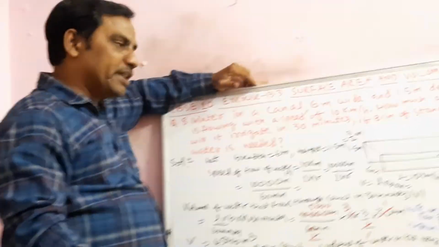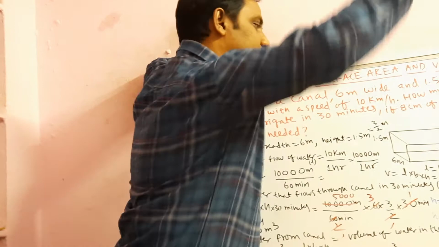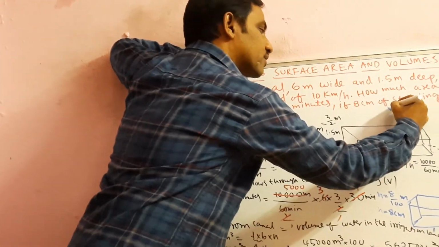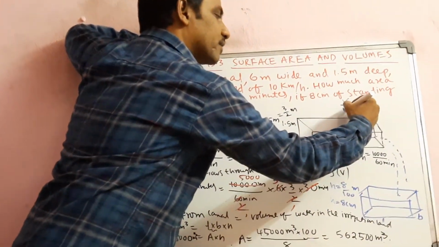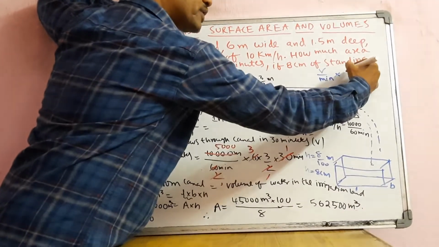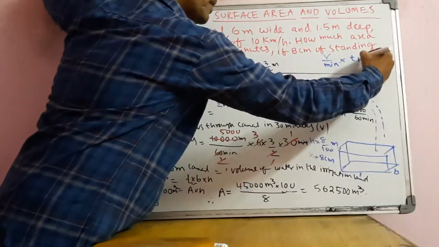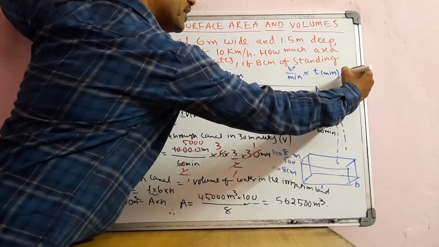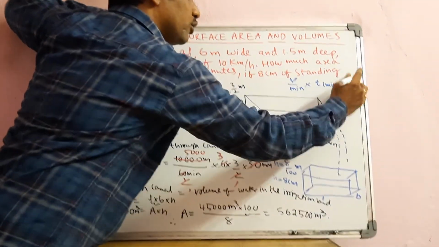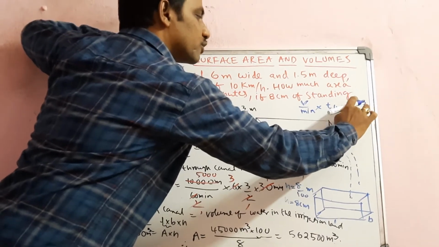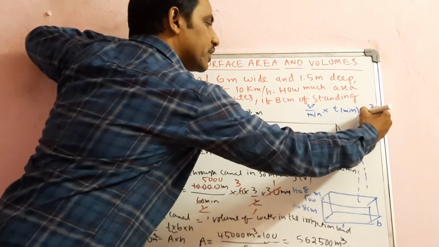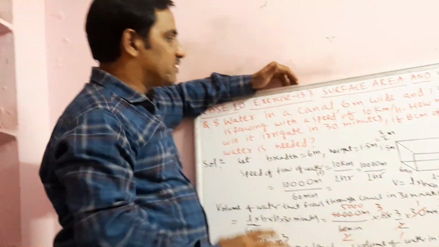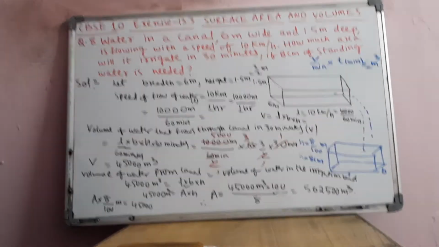See, in the beginning of the problem I said, generally you have to take it like this: if you have volume per minute, for example, then you have to take some time in minutes so that the minute gets cancelled and the volume you get is in meter cube. Okay, so this is about the problem.